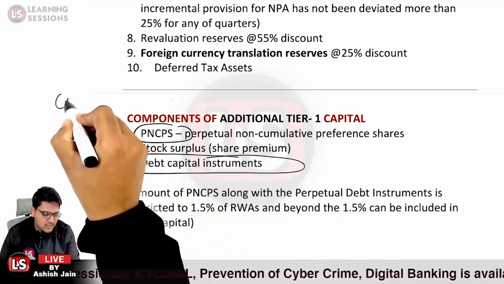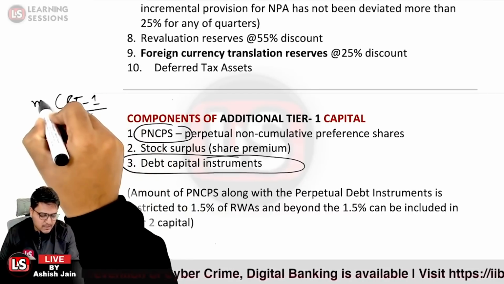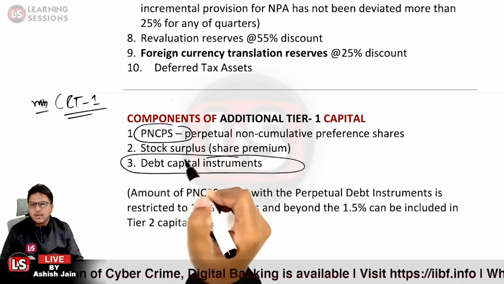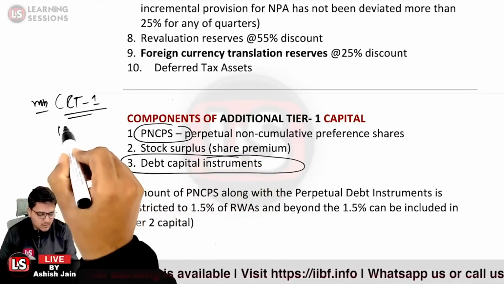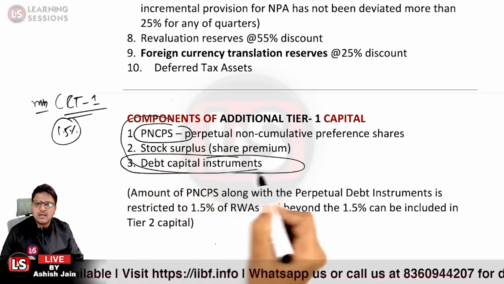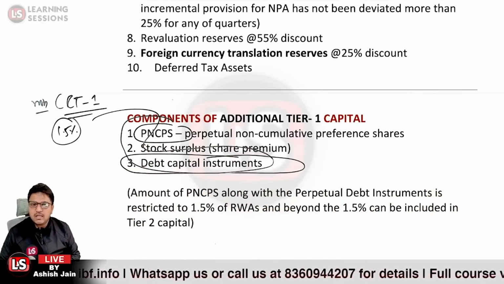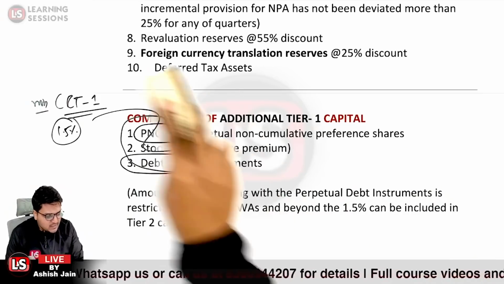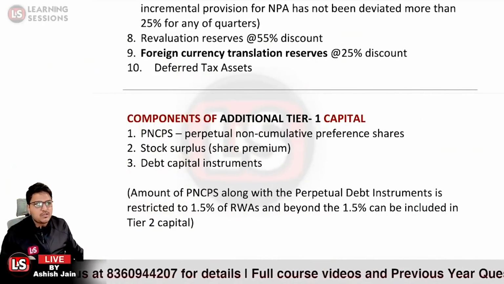If we consider the CET1, it is a minimum prescribed capital that is to be maintained. But for the additional tier 1, it is a maximum of 1.5%. If there is any surplus of PNCPS and the debt instruments, that will be considered a part of the tier 2 capital. Are you getting this point? So these are the components of the additional tier 1.